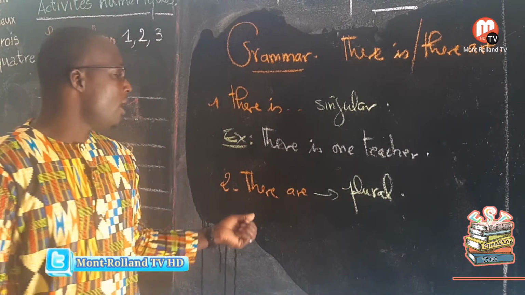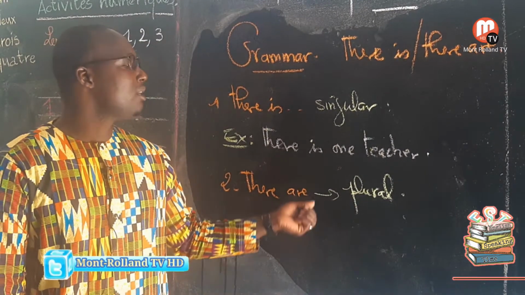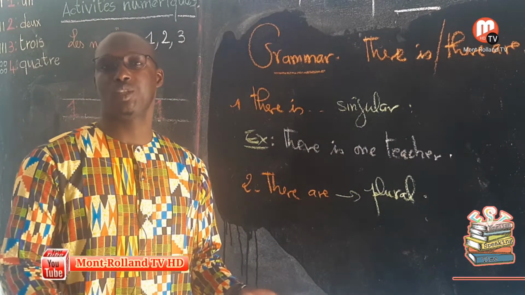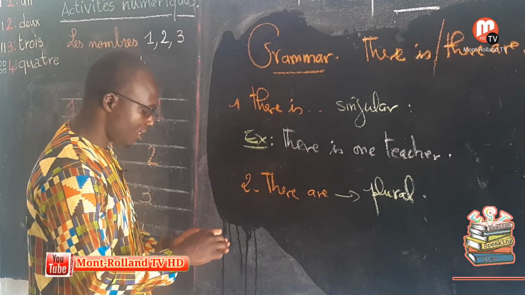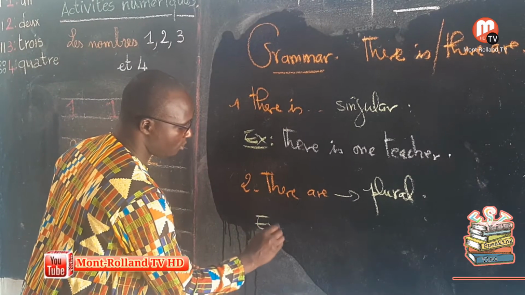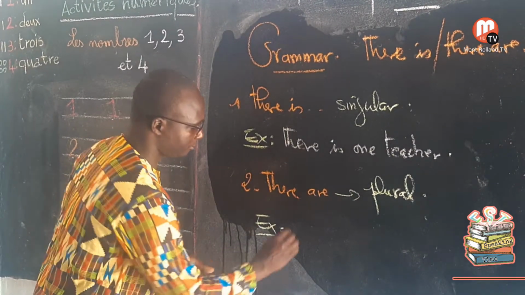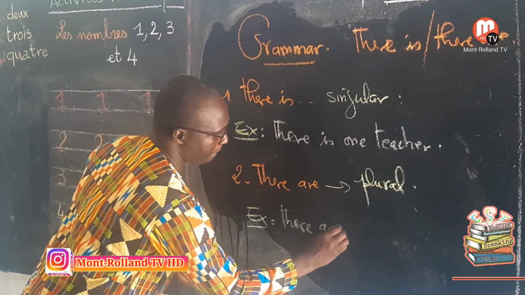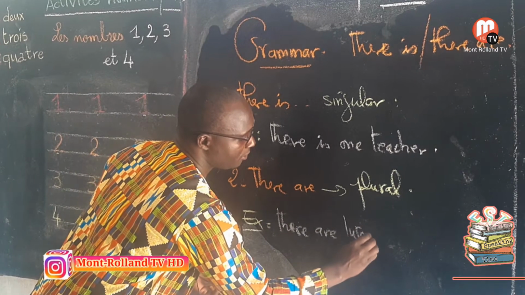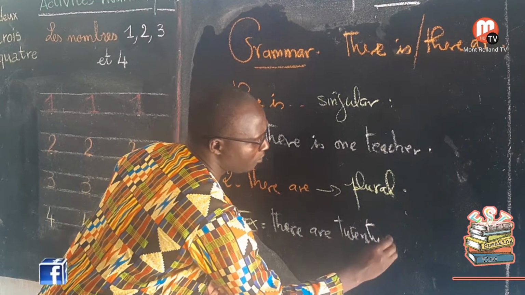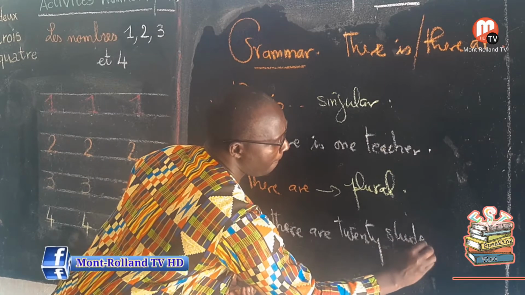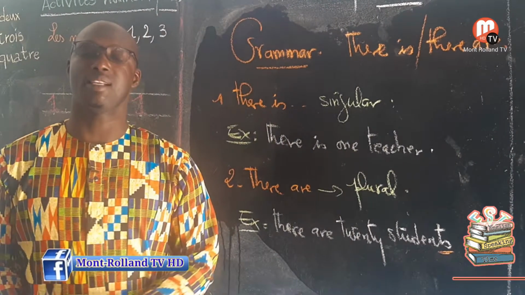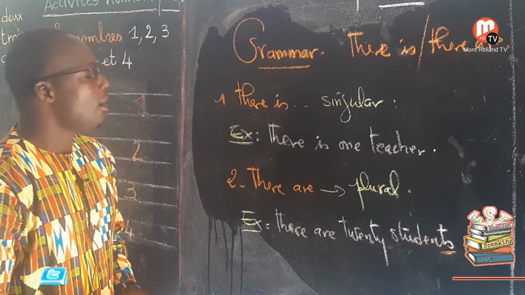Why am I going to say there are? Because we have more than one, so it's plural. So 20 students. As an example, I'm going to say, in my classroom, there are 20 students. Of course, students is plural now.